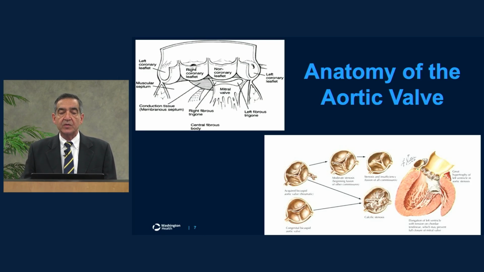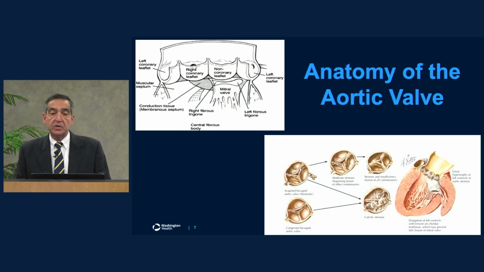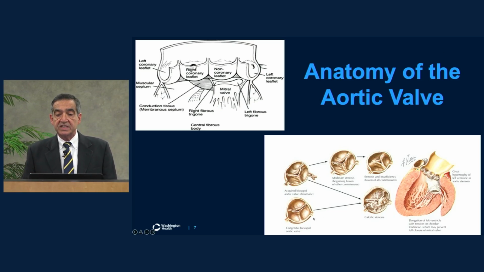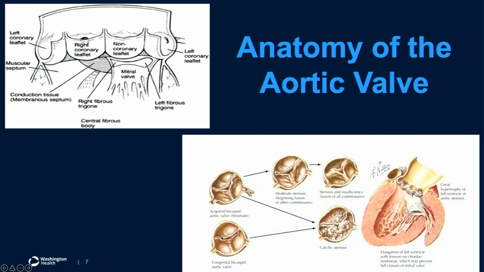If you cut open the aorta, which is the major blood vessel coming off your heart, you see these three fine leaflets within the aortic valve itself. The blood supply to the heart, called the coronary arteries, comes off the left and the right leaflets. But on the slide on the bottom, you can see that some people are born with an aortic valve that looks a little bit like a fish mouth deformity. Instead of the leaflets opening up properly, they fuse together. These patients are in general more prone to develop aortic stenosis and aortic calcification. Sometimes over time there's a fusion between two leaflets, and the patients are also more prone to aortic calcification that will eventually result in aortic stenosis.